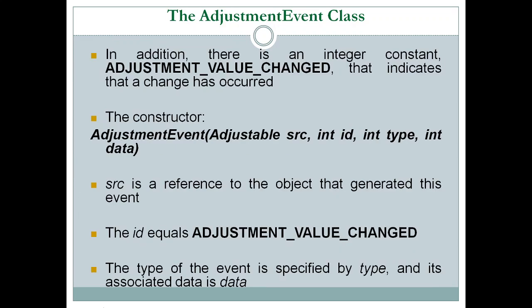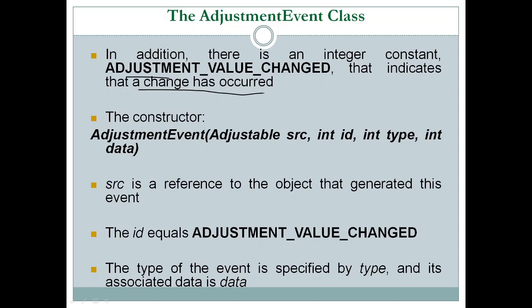In addition, there is one more integer constant, ADJUSTMENT_VALUE_CHANGED, which indicates that a change has occurred in the value.